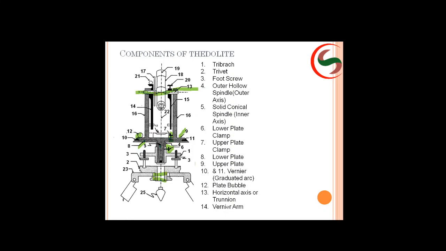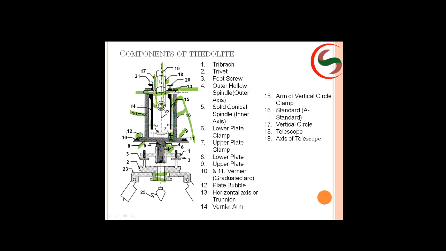Next, vertical arm. Next, vertical circle clamp screw. You will have a screw here for the vertical circle. Next, as I said, these are the standard A-frames. If you see it this way, it will have an A shape. Next, vertical circle. See here, it is a vertical circle. And this is a telescope. This is the telescope, and this is what you mean by the axis of the telescope.